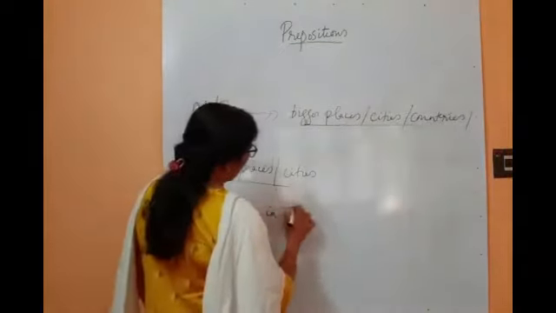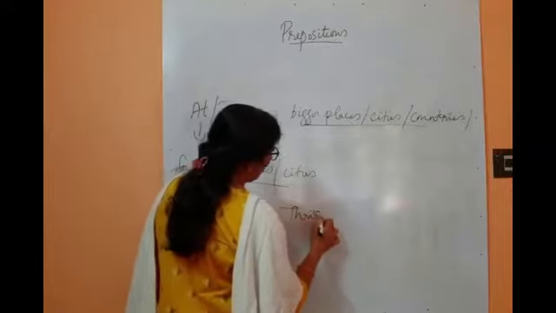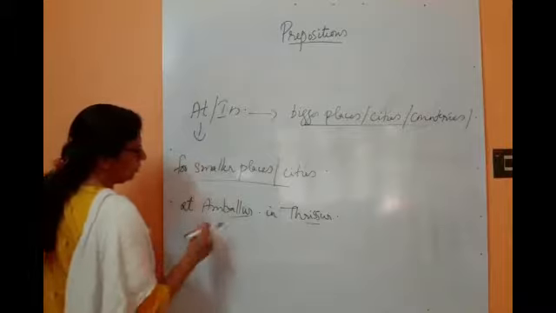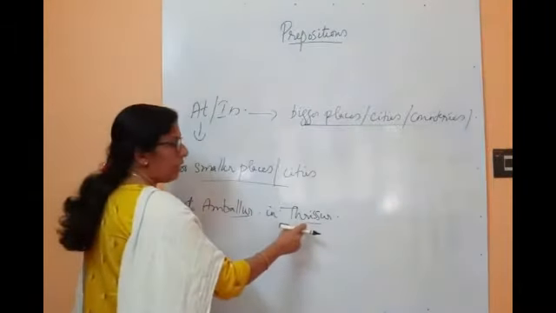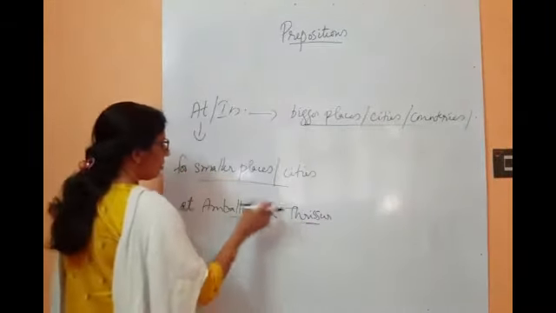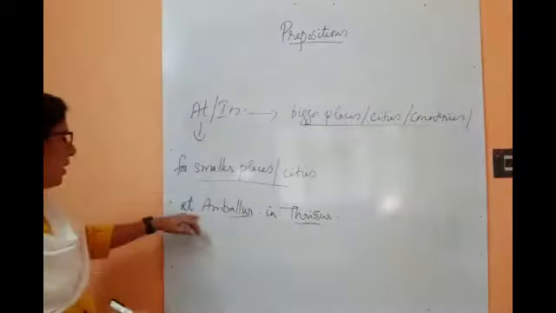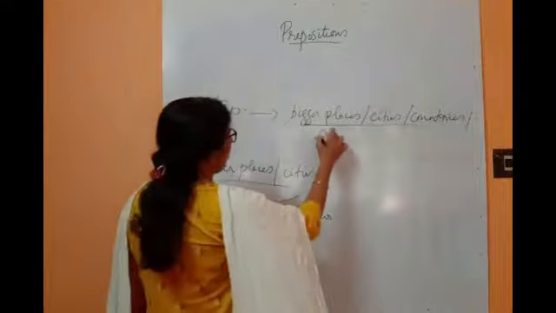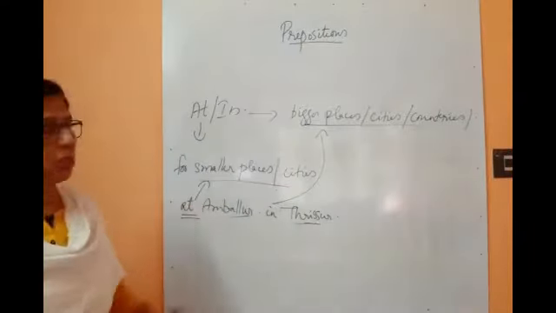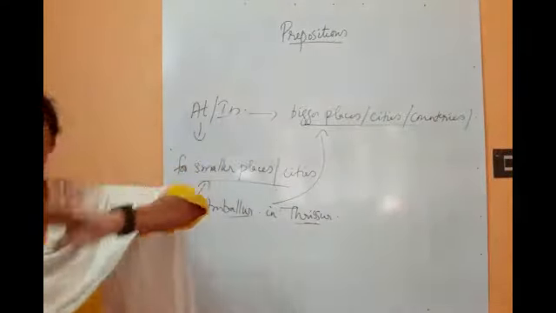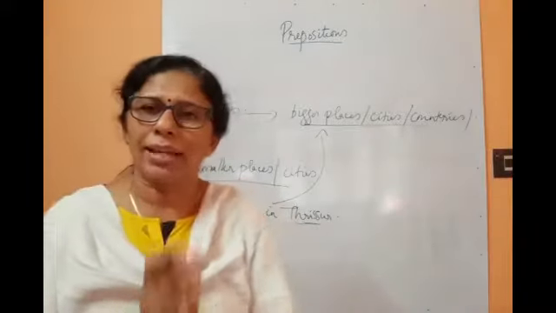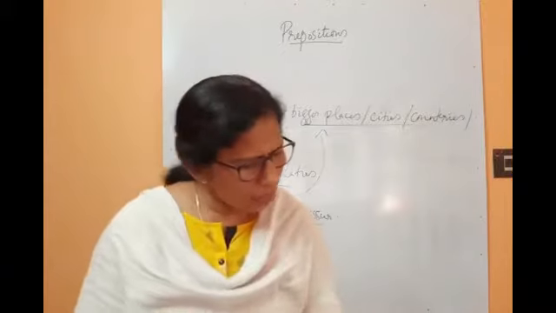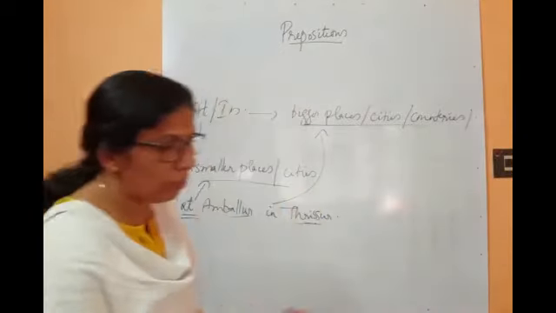Okay, at Ambalur, in Thrissur. Understood? When we compare these two, this is a smaller place and this is a city, or this is a town. So in such a way, you have to compare this. At is always used for smaller places and in is used for bigger places. So please do keep in mind, when we use at and in with the places, we use at for smaller places and in for bigger places. Okay, so that is what we should know about at and in.